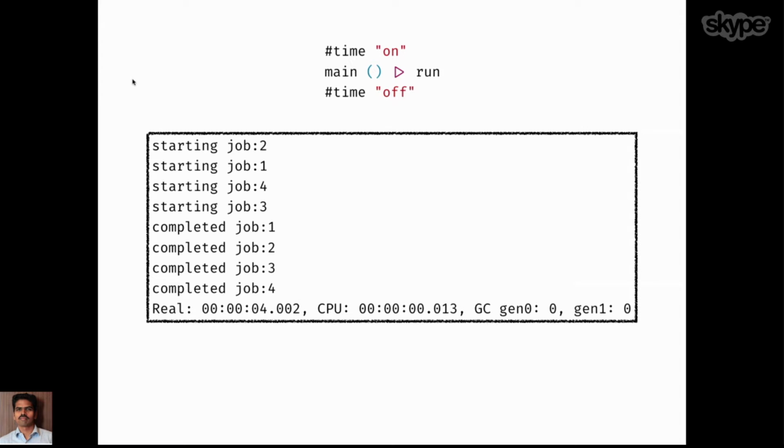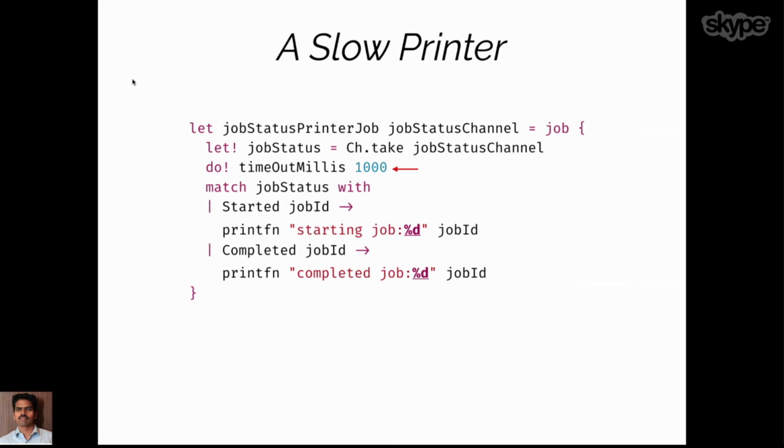If you run it right now, it lists all these things like this, and the overall execution time is just 4 seconds. Let's make this a little more complicated by introducing some delay to the printer. In the previous example, the job status printer just took the value and printed it. Now let's assume it is a slow consumer and takes some time to process it.